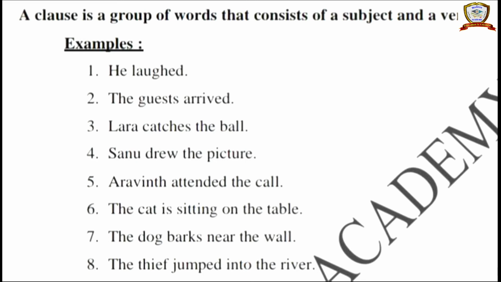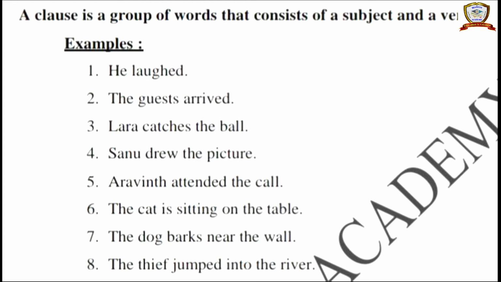See, the cat is sitting. They are saying a cat is sitting there. Does this give us a complete meaning or not? Yeah. So on the table is the extra information given to us here. So when extra information comes into the sentence, that is called a phrase. So that does not contain any subject or verb. Okay, see, without on the table the sentence is complete, not in an incomplete manner.